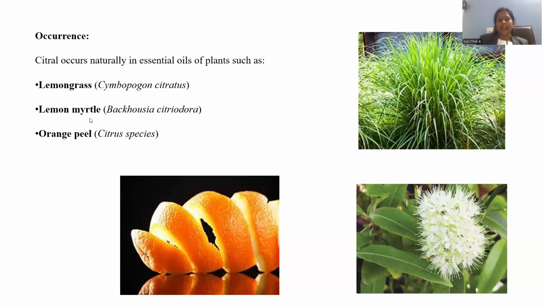Later on, lemon myrtle. Lemon myrtle you can clearly observe here. Backhousia citriodora is the scientific name of lemon myrtle. From this also citral is extracted in abundant quantity. It is an essential oil we are able to extract from this plant as well. Orange peel: from this orange peel also you are able to extract citral. Citrus species are enriched with vitamin C.